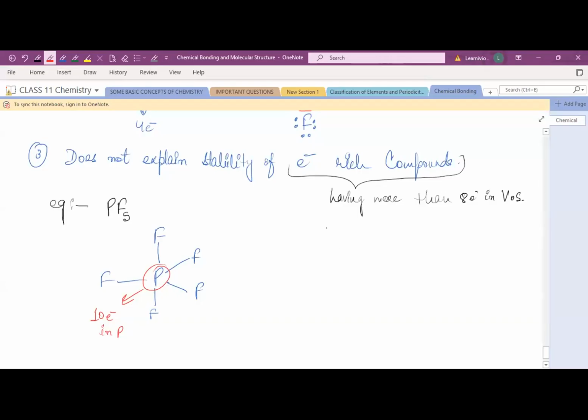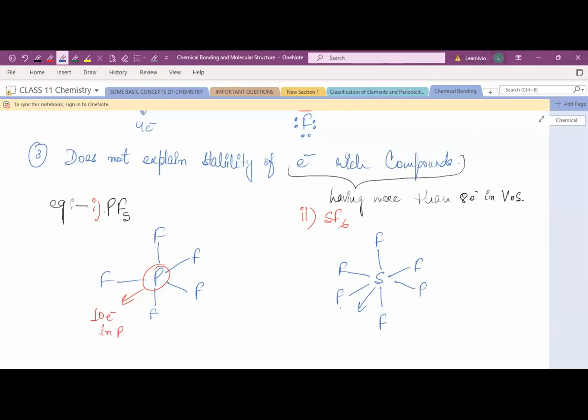Second example, you can write SF6. Okay, now try to draw the structure first. 2, 3, 4, 5, and 6. Now tell me how many electrons are there for sulfur, the central atom?